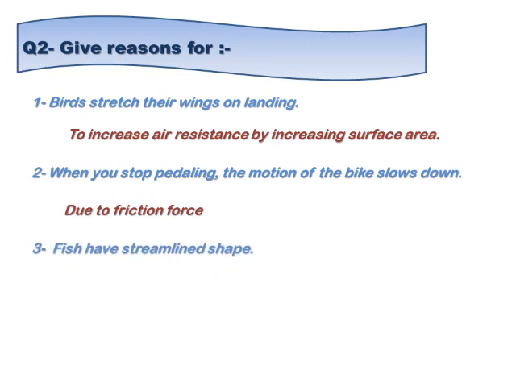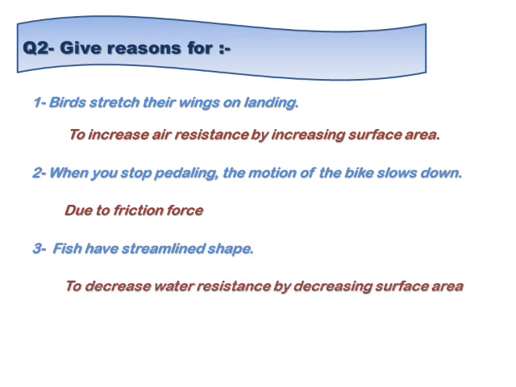Number three, fish have a streamline shape, or boats have a streamline shape, to decrease water resistance by decreasing surface area. Excellent. Do you remember to write the reason with the full explanation? Don't forget it.